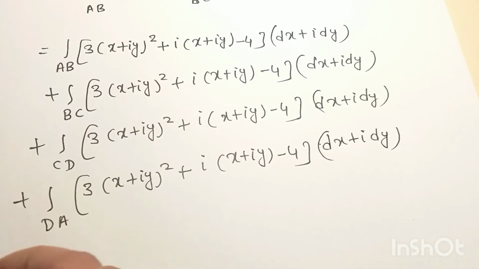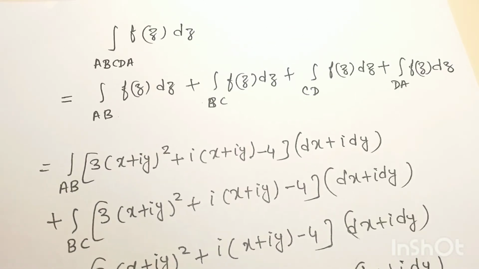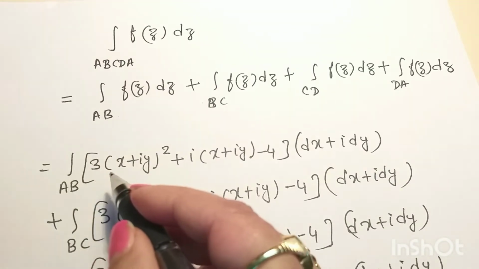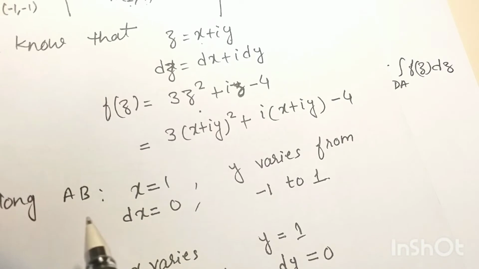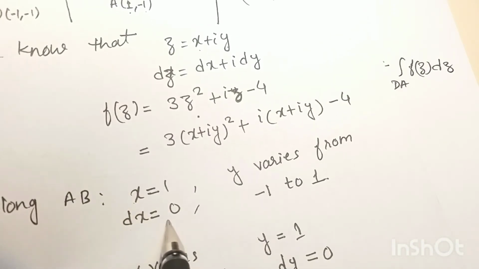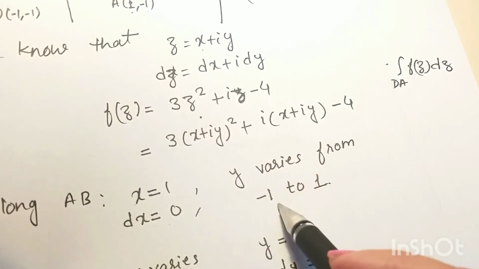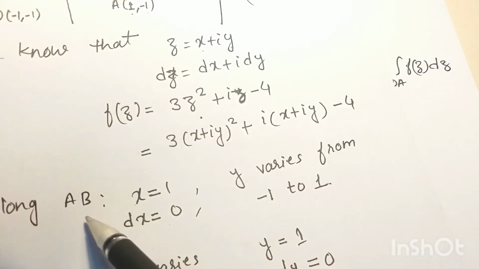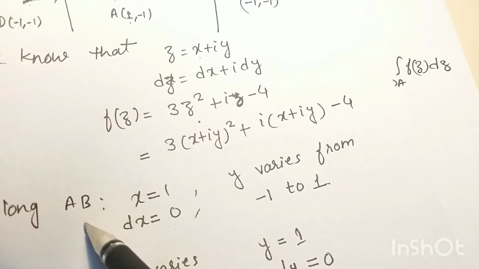Now see that here along AB. Okay. We know that along AB we have x is equal to 1 and dx is equal to 0 and y varies from -1 to 1. So we put these values when we are integrating the function along AB. Okay.